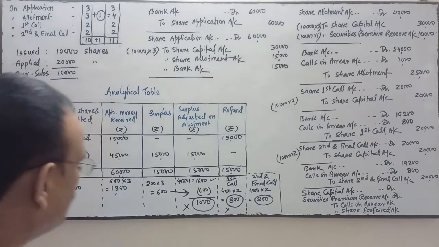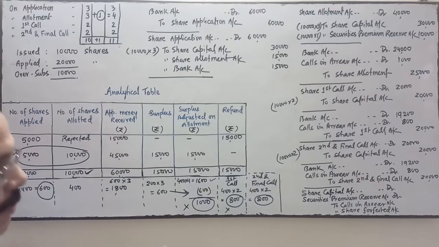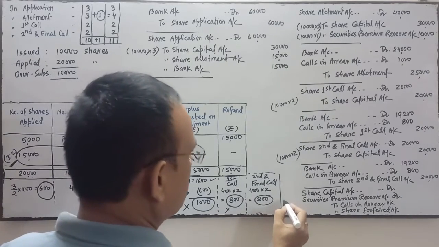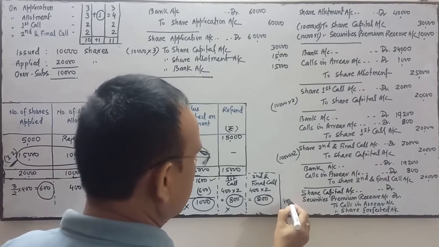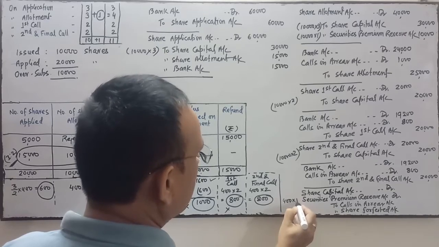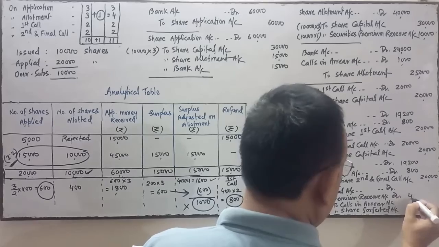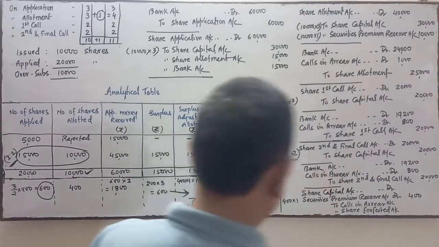Premium money on 400 shares is not received, so this will be cancelled. So we will cancel the premium. 400 shares into 1 rupee premium per share. This will be cancelled by us. So 400 rupees will be cancelled.